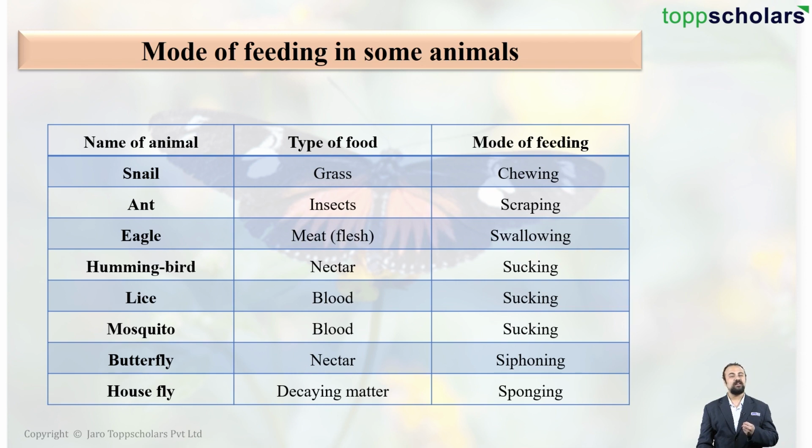The hummingbird drinks nectar by sucking. The lice and mosquito both drink blood by sucking. The butterfly again drinks nectar, but instead of sucking, it uses a technique known as siphoning. And finally, students, housefly, they feed upon decaying matter by sponging. So these were some examples of animals, their type of food and their mode of feeding.